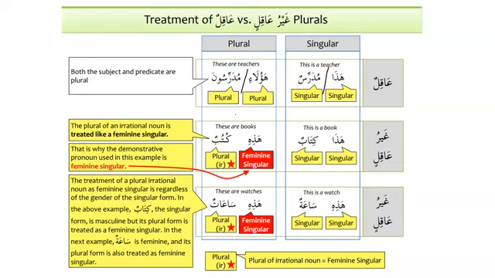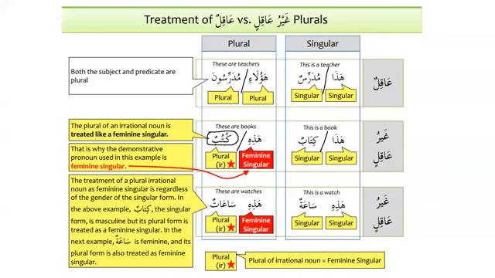But what happens when we talk about ghayru aqil? In ghayru aqil, for the singular, the idea is the same. For example, we say hadha kitabun. Hadha is singular and kitabun is singular. But when we talk about the plural, we have learned that the plural of kitabun is kutubun. So when you say kutubun, now we will not say ha'ula'i kutubun. That will be a mistake. We will say hadhihi kutubun. Something very interesting, as we can see over here. So hadhihi kutubun. And why do we say hadhihi? Because this is the plural of ghayru aqil.